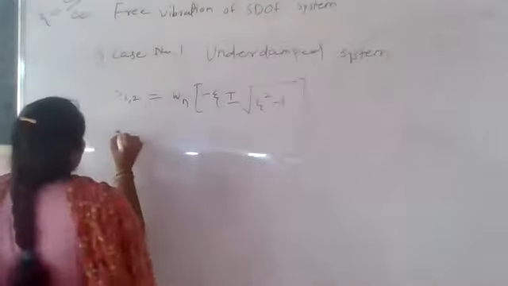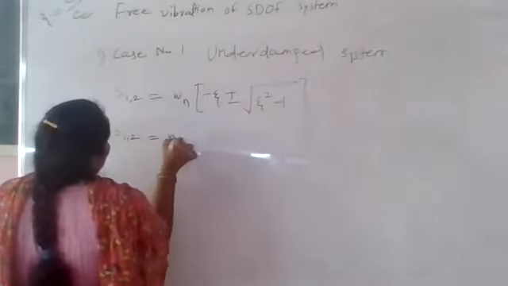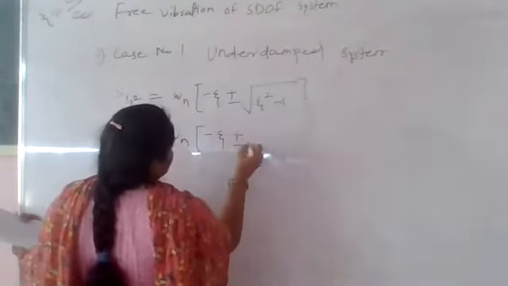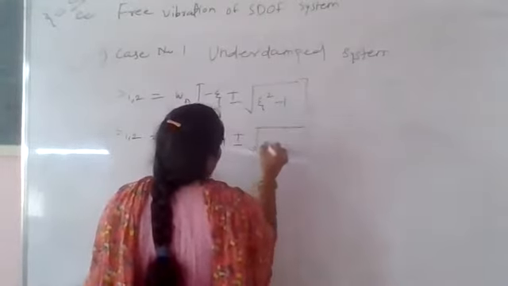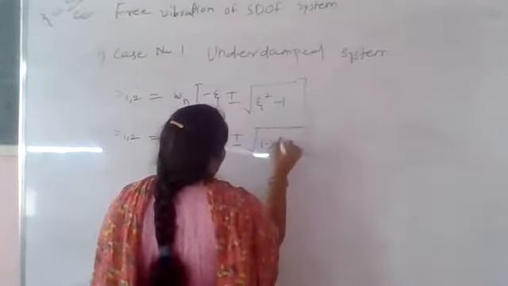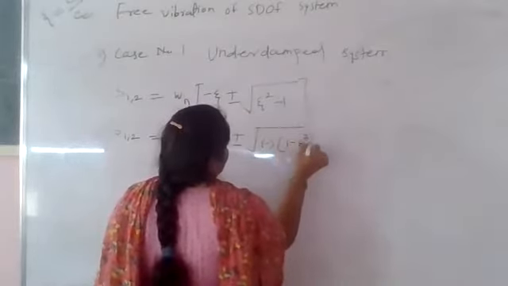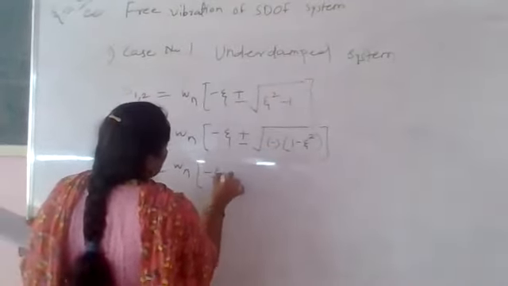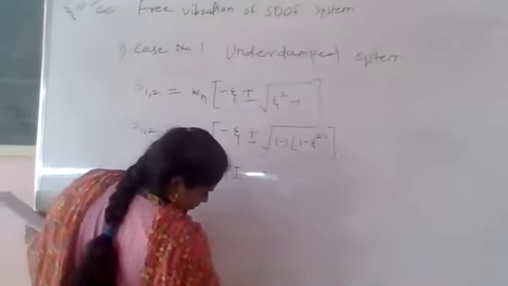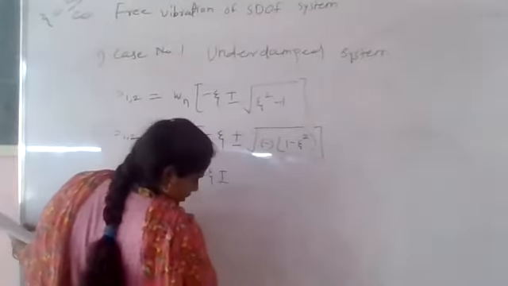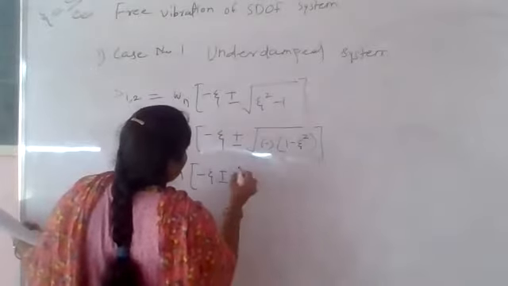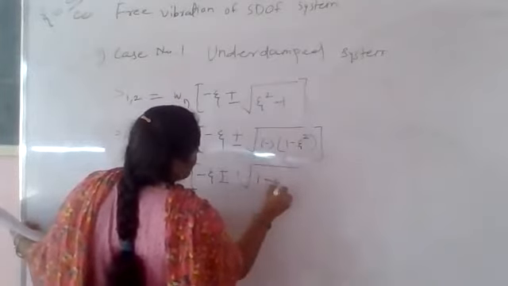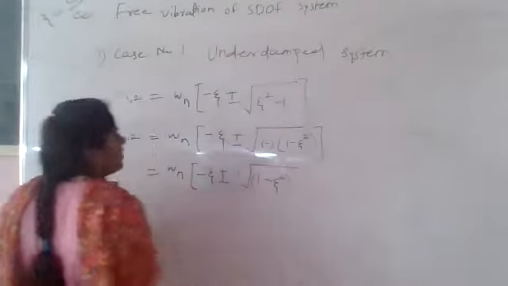From this we will go for the next step. S1,2 is equal to omega n into bracket minus zeta plus or minus. For the underdamped system, you can write the term under the root as a minus 1 taken out, and inside the bracket 1 minus zeta square remains. So omega n into bracket minus zeta plus or minus i into root of 1 minus zeta square. That is the internal part.